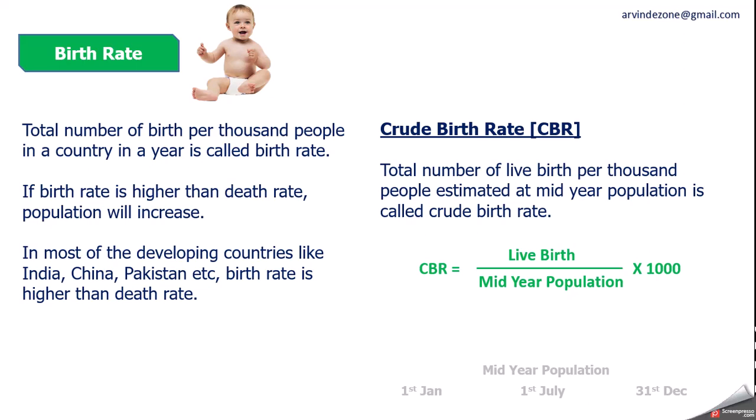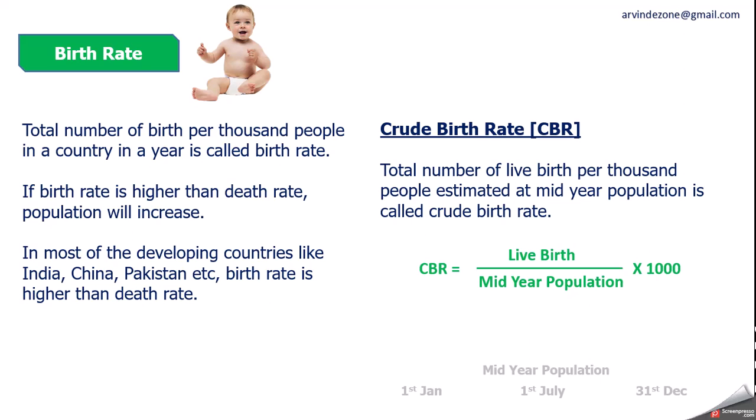Total number of live births per 1,000 people estimated at mid-year population is called crude birth rate. So there is one minor variation. In the previous it is only birth, now it is live birth. In the previous it was only population, now it is mid-year population.